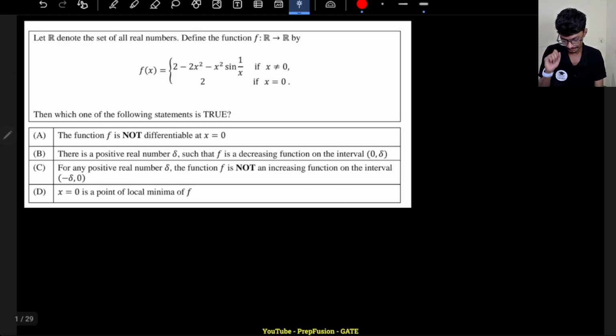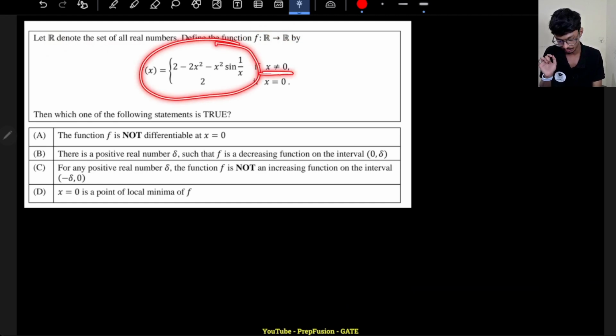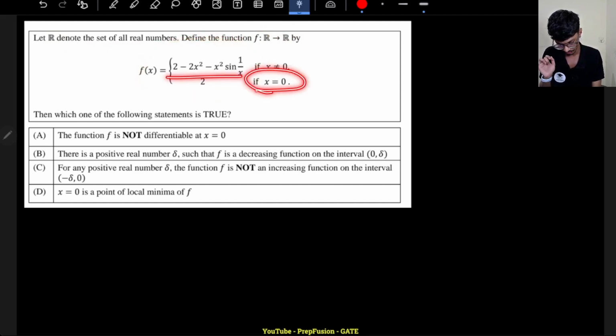So here, the first thing is let's read the question. Let R denote the set of all real numbers. Define the function f from R to R. If x is not equal to 0, then this is the definition. If x is equal to 0, then the function is 2. Which one of the following statements is true?